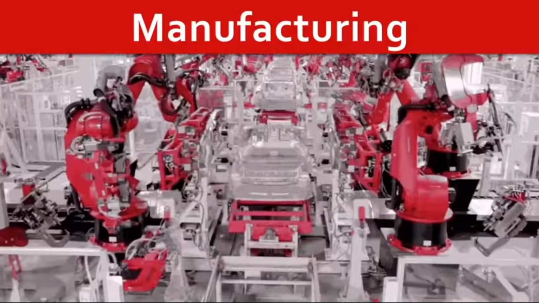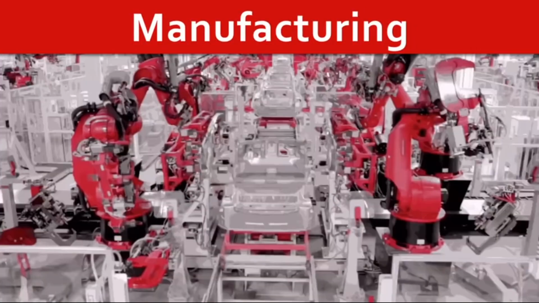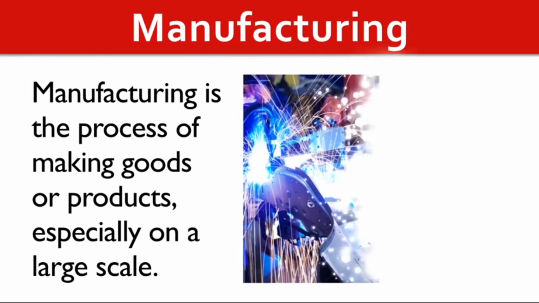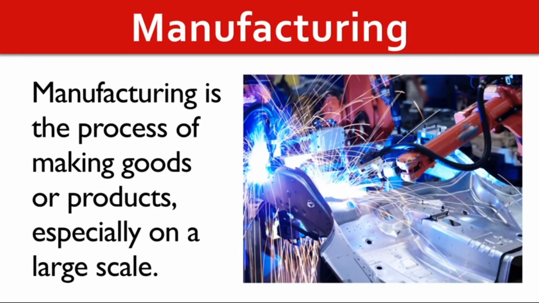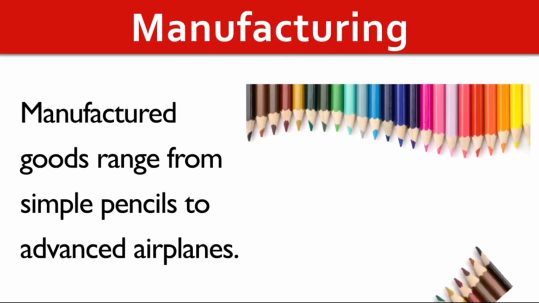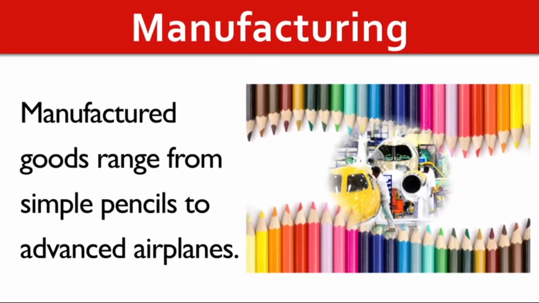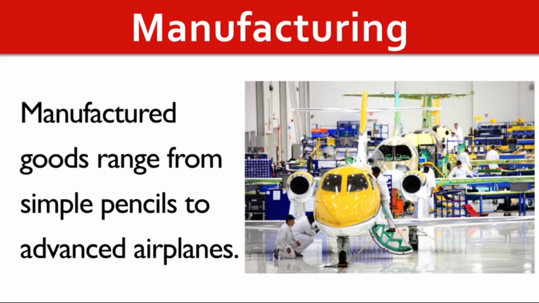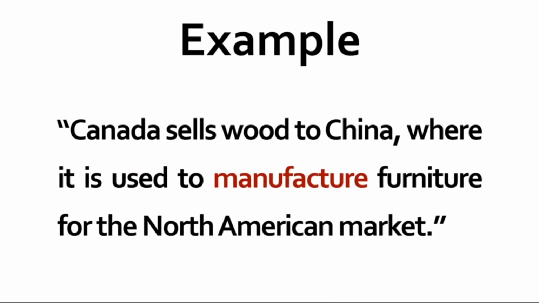Manufacture. Manufacturing. Manufacturing is the process of making goods or products, especially on a large scale. Manufactured goods range from simple pencils to advanced airplanes. Canada sells wood to China, where it is used to manufacture furniture for the North American market.